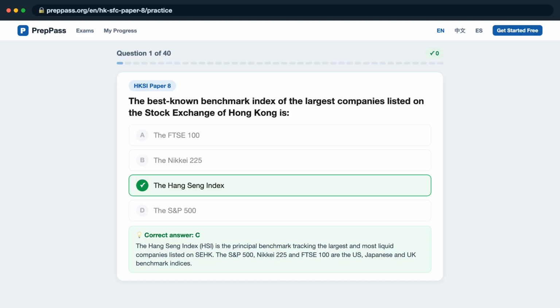The Hang Seng Index, HSI, is the principal benchmark tracking the largest and most liquid companies listed on SEHK. The S&P 500, Nikkei 225 and FTSE 100 are the US, Japanese and UK benchmark indices.